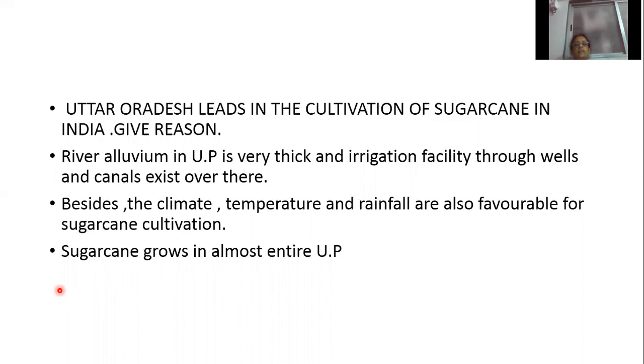Give reason. River alluvium in UP is very thick, and irrigation facility through wells and canals exists over there. Besides, climate, temperature, and rainfall are also favorable for sugarcane cultivation. Sugarcane grows in almost entire Uttar Pradesh.